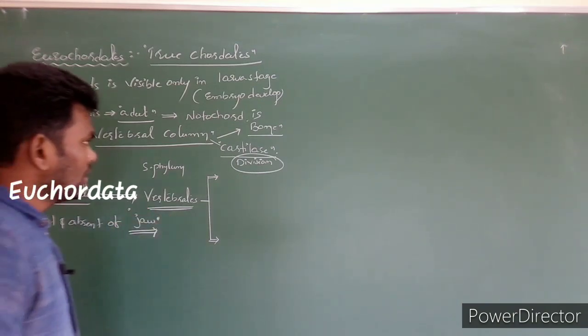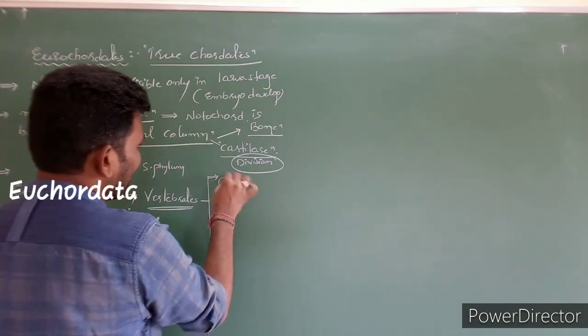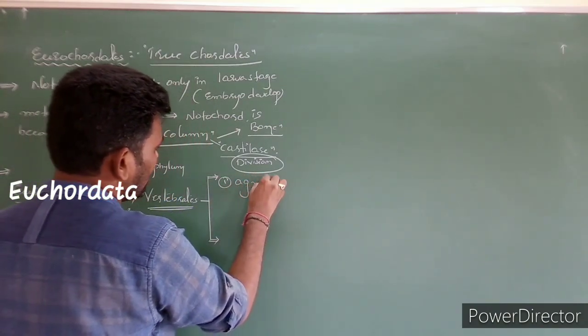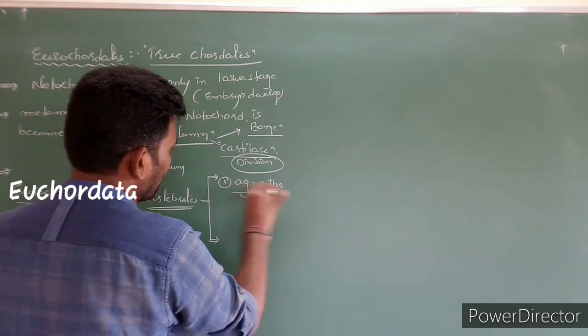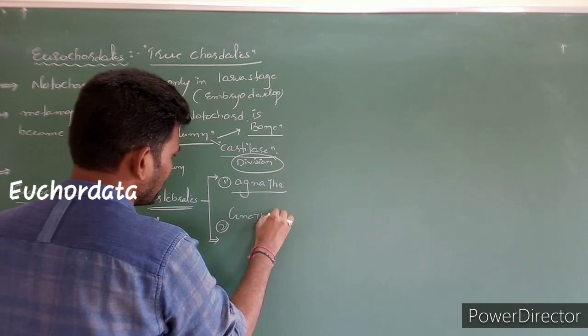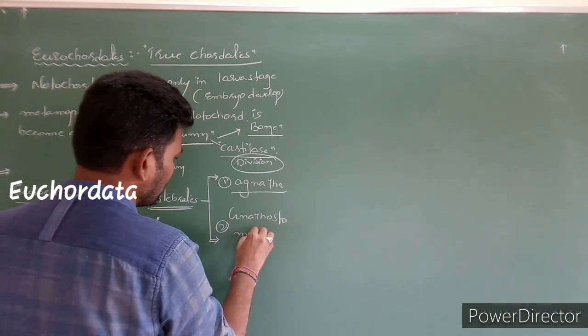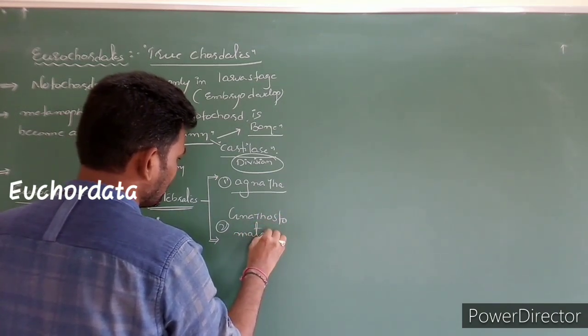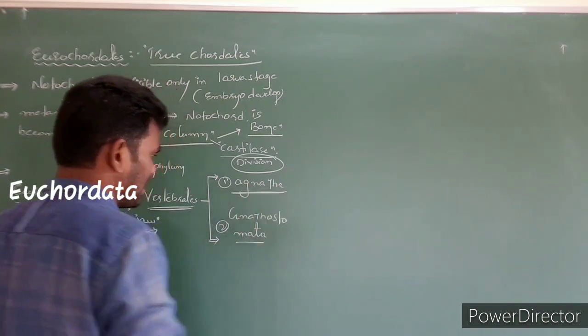Clear? So the first one is Agnatha, the second one is Gnathostomata. Agnatha and Gnathostomata. Simple.